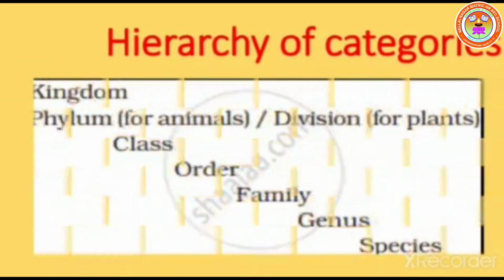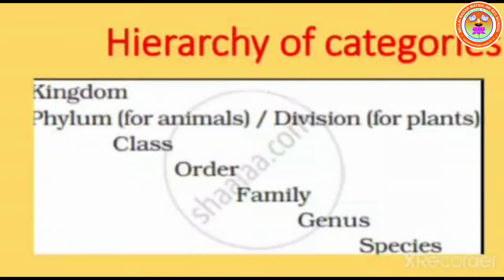Hierarchy of classification. Based on the hierarchy of classification, plants and animals are classified from lower to higher range, that is species, genus, family, order, class, phylum in animals, division in plants, and kingdom.